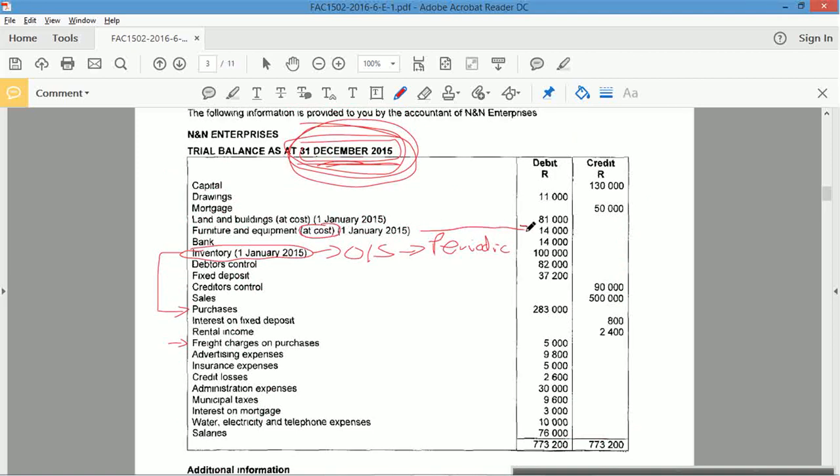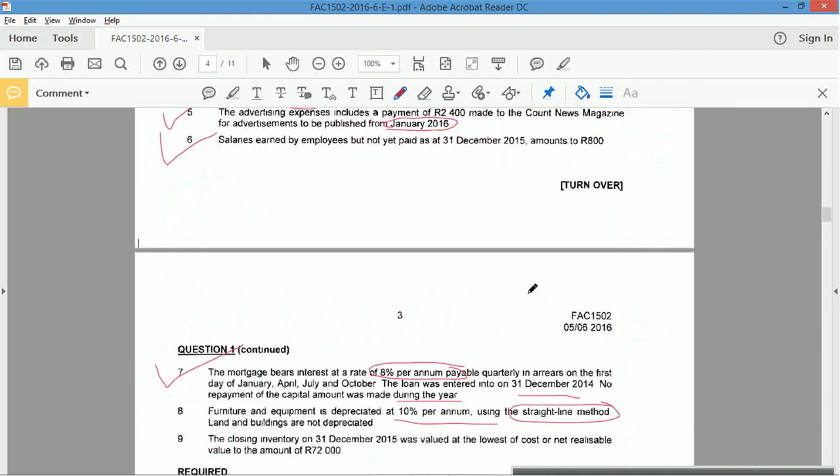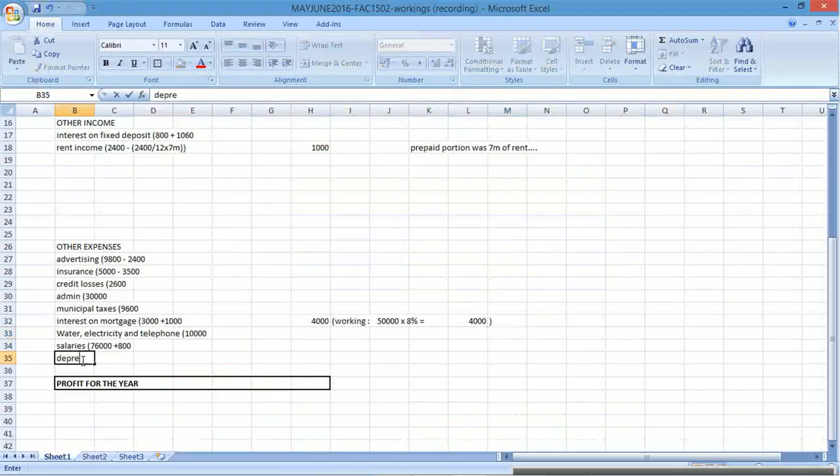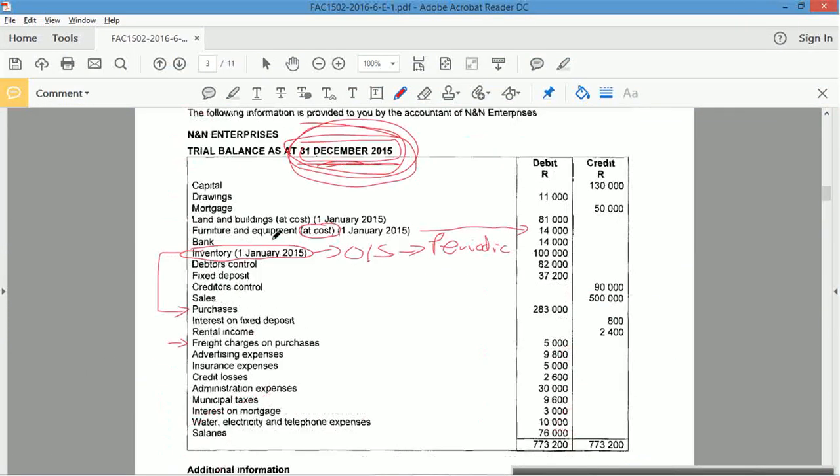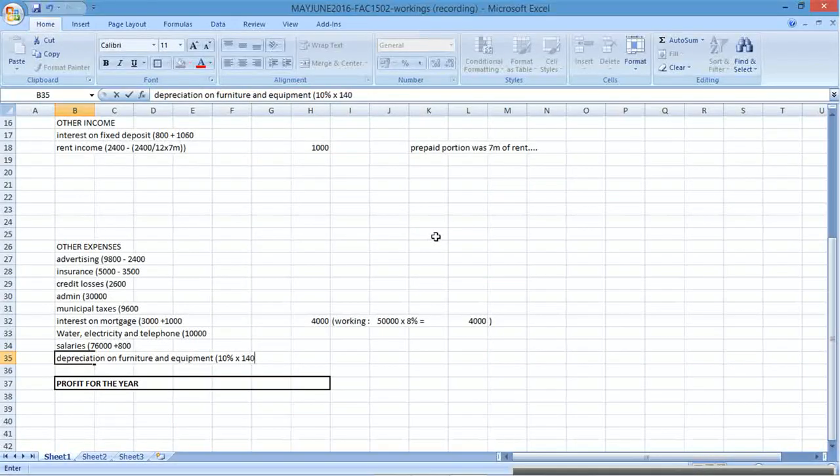Just take that and times it by 10%. Okay, so depreciation here on furniture and equipment, open brackets, 10% times the cost of the furniture and equipment, which was 14,000. 10% of 14 is 1,400.